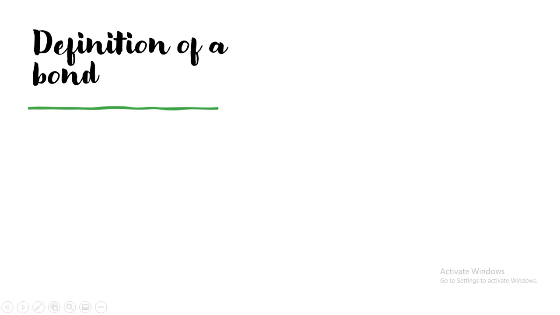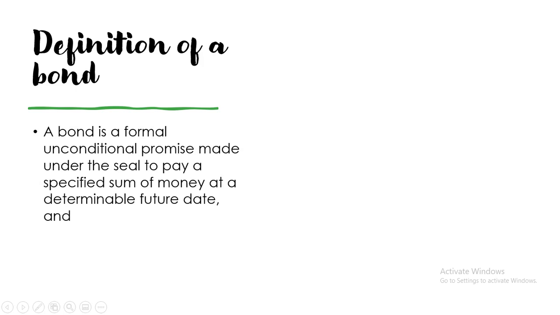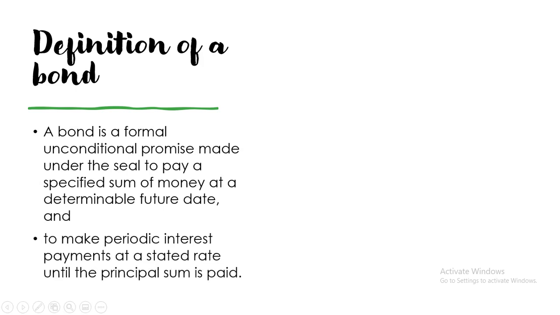Kain, and I will be the one to discuss to you the financial asset at amortized cost bond investment. So the definition of bond is a formal and conditional promise made by or under the seal to pay a specified sum of money at a determinable future date and to make periodic interest payments at the stated rate until the principal sum is paid.